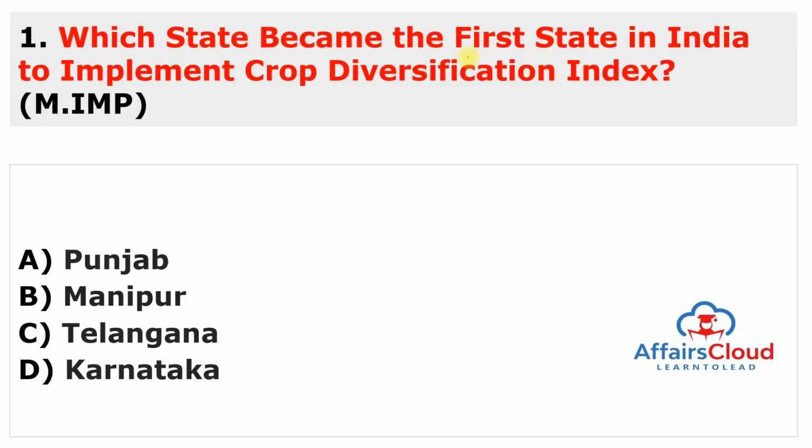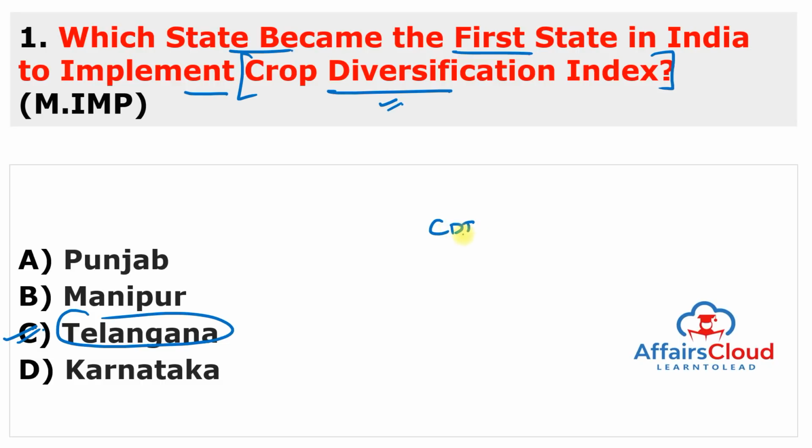Here is the first question in the most important section. Which state became the first state in India to implement the crop diversification index? The most important keyword here is the crop diversification index, and the answer to this question is C. This is Telangana. So Telangana turned out to be the first state in India to adopt the crop diversification index by way of recording its crop diversification pattern in the form of an index.